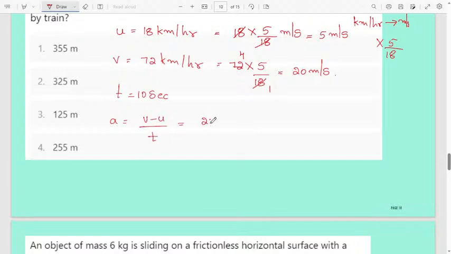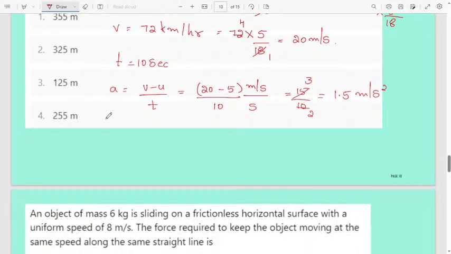V value is 20, u value is 5, t value is 10, so the unit is meter per second per second. 20 minus 5 is 15, 15 by 10 is 3 by 2, which is 1.5 meter per second square. Acceleration's unit is meter per second square, remember like that.